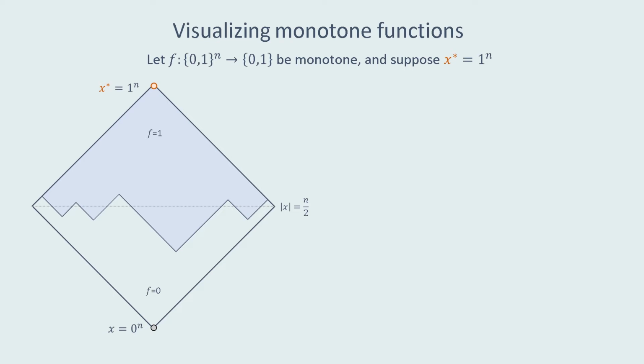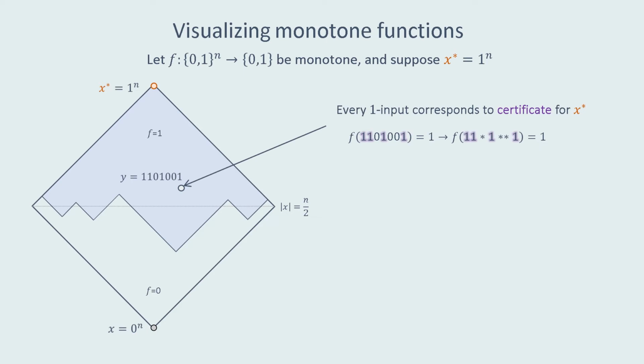With this picture, we can nicely illustrate the function f by shading in all of the points on which f evaluates to 1. This forms the 1 region, and notice because f is monotone, this region is necessarily connected, and it forms this distinct zigzag-like border with the 0 region. Now, with this picture of f, we can make 2 useful observations.